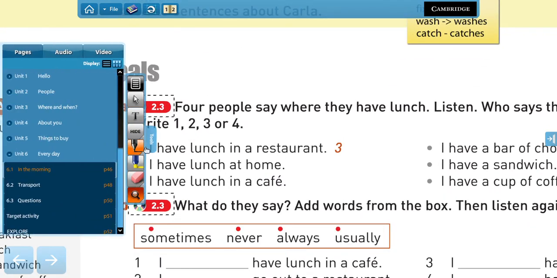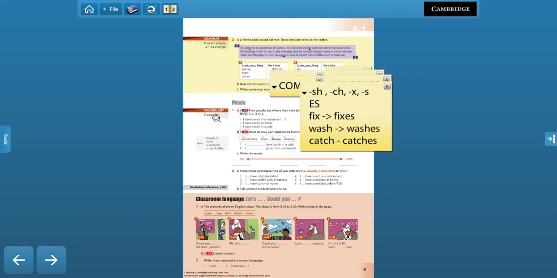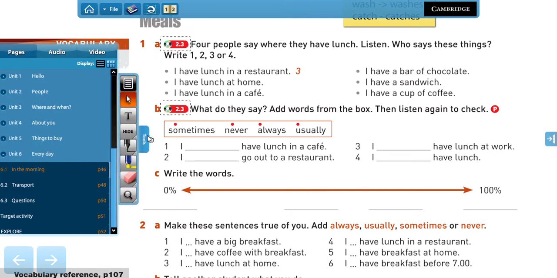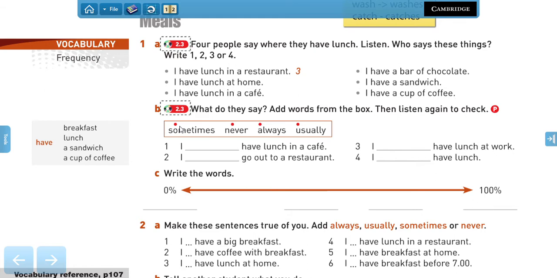Now, as I told you before, we're going to be talking about meals, right? Remember that meals are lunch, breakfast, right, and dinner. And of course, the things you eat during the day as well, right? For example, a snack maybe, that's also a meal, right? And in this case here we have that we usually use the verb have when we talk about food. So I have breakfast, I have lunch, I have a sandwich, and I have a cup of coffee. We can use have for food and drinks at the same time.